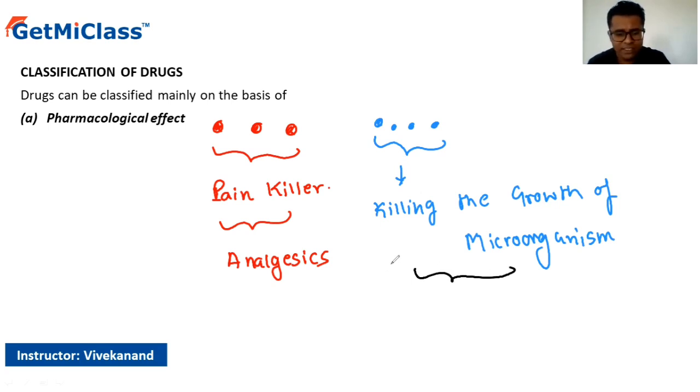These drugs, we classify them under the antiseptics. So depending upon the pharmacological effect that a particular drug is going to cause, we classify them under different categories, such as the analgesics, antiseptics, and so on.